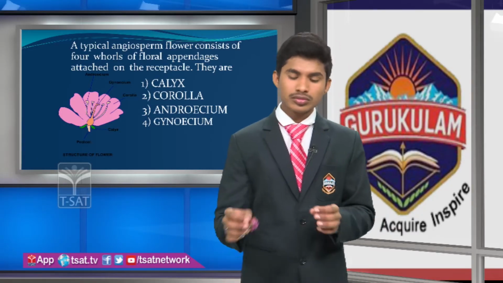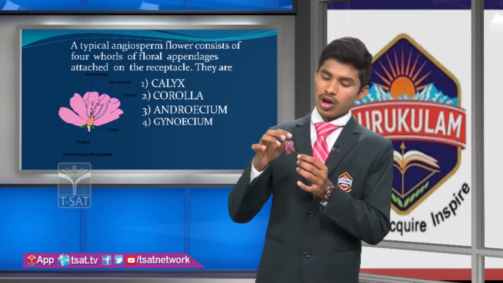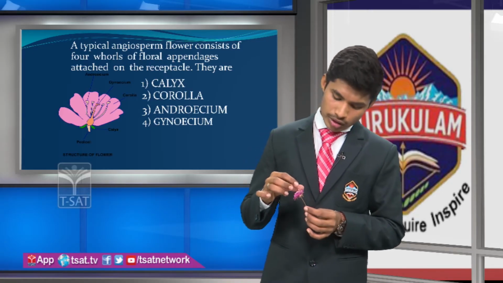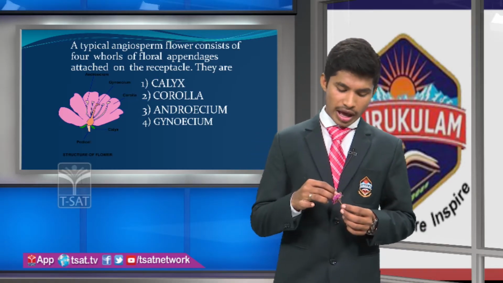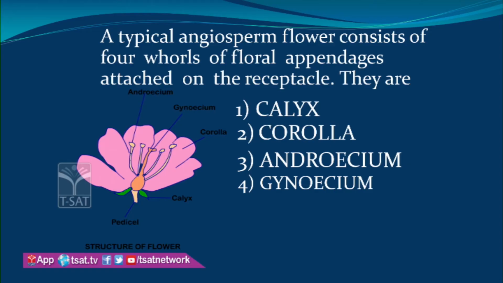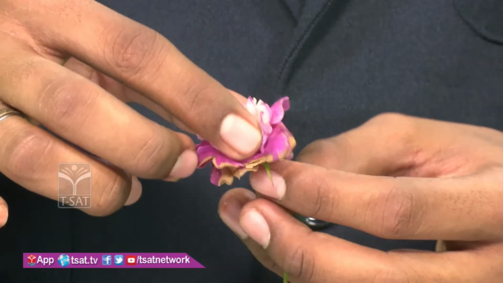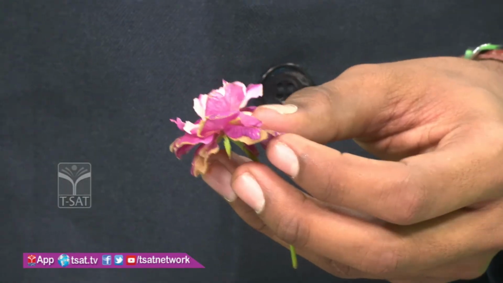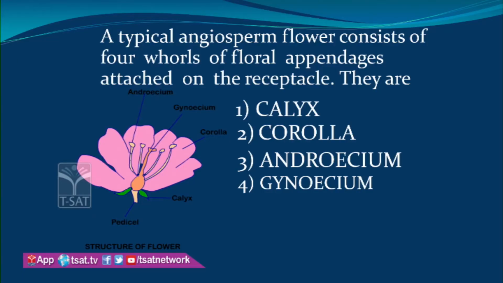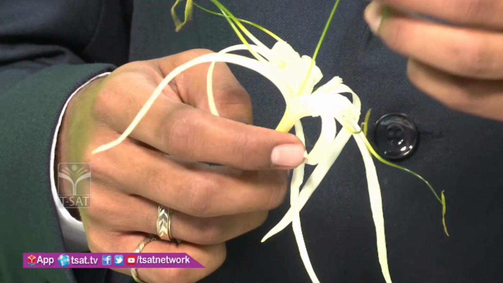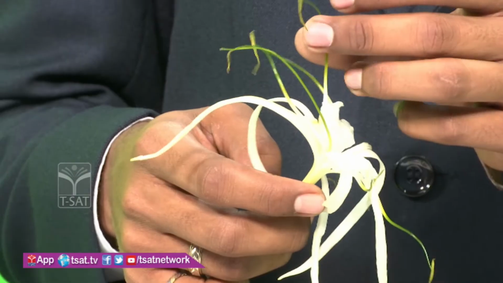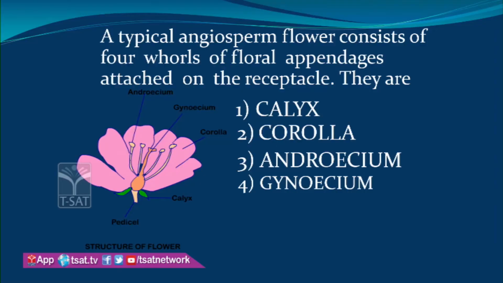Let us see that this is a flower. All of us know this is a rose flower. Here this green leaf-like structure is known as the calyx, and these colored parts are known as petals. This is the stamen, and this is the ovary. The stamens are the androecium and the ovary is the gynoecium.